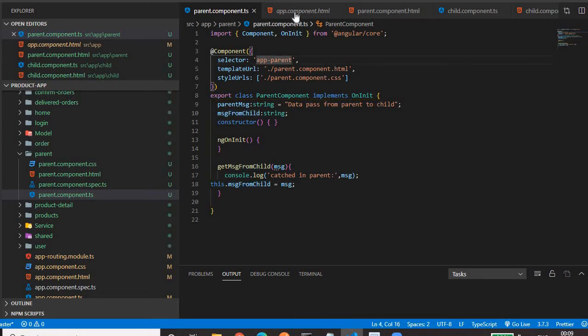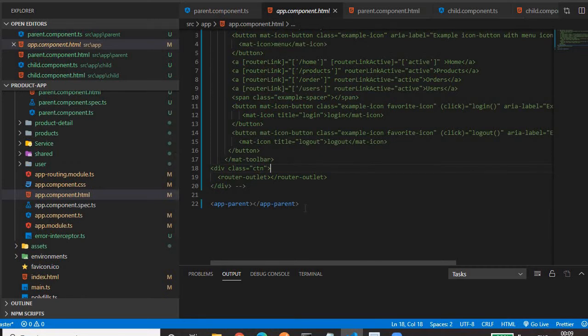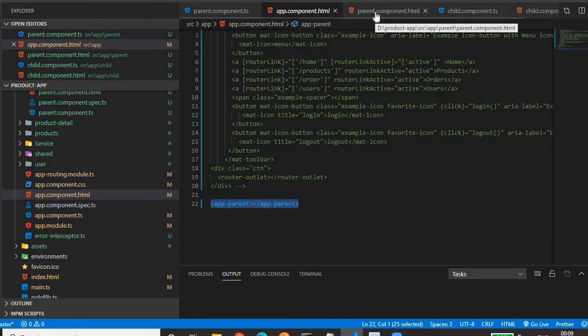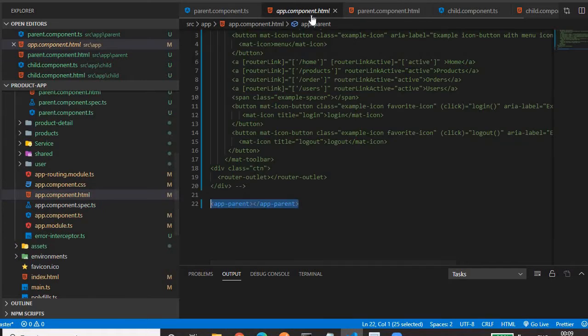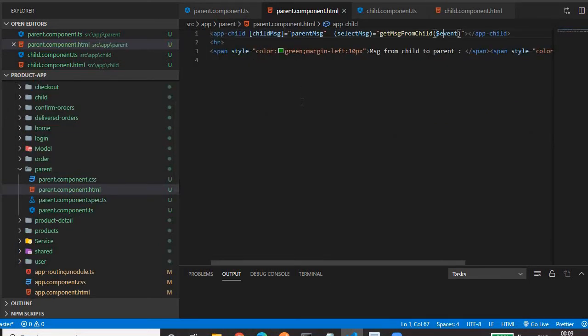This selector I have used in app.component.html, so that whatever we present in the parent component.html file will be rendered in app.component.html, because app.component.html is our main or starting component. Let me close it. So basically we need these four files: the parent files and the child files.